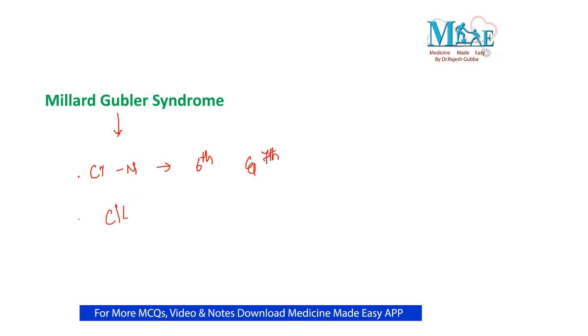Then what is it that you will have in Millard-Gubler syndrome? In Millard-Gubler syndrome, the cranial nerves that will be paralyzed are the 6th and 7th cranial nerves, and the motor involvement, that is hemiplegia, will be contralateral hemiplegia. Where is the site of lesion in these patients with Millard-Gubler syndrome? In these individuals, the site of lesion is in the pons. Right, it is one of your pontine syndromes.